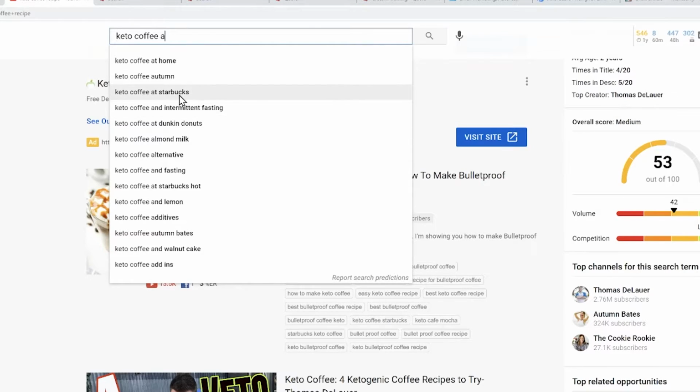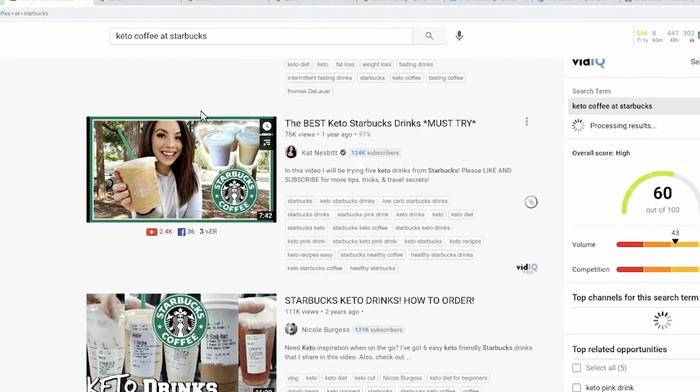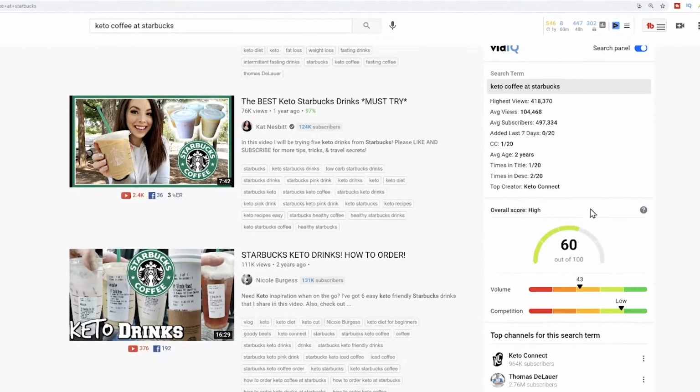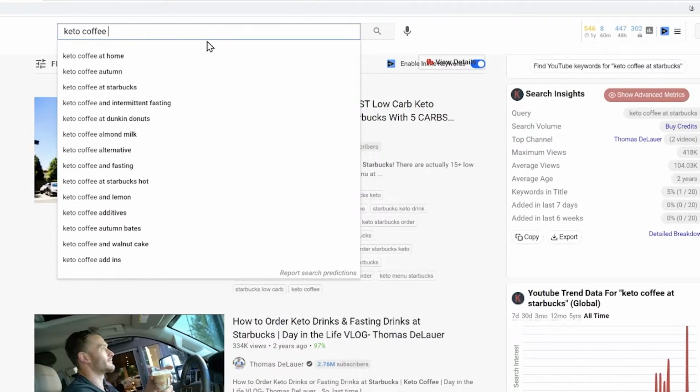You can just search them and then see what the score is for vidIQ. So this one right here, keto coffee at Starbucks, is 60 out of 100, which is better than just keto coffee. And you can just do what's called the alphabet walkthrough. That was keto coffee using the letter A, keto coffee B, and it's going to show you searches that people are actually looking for.